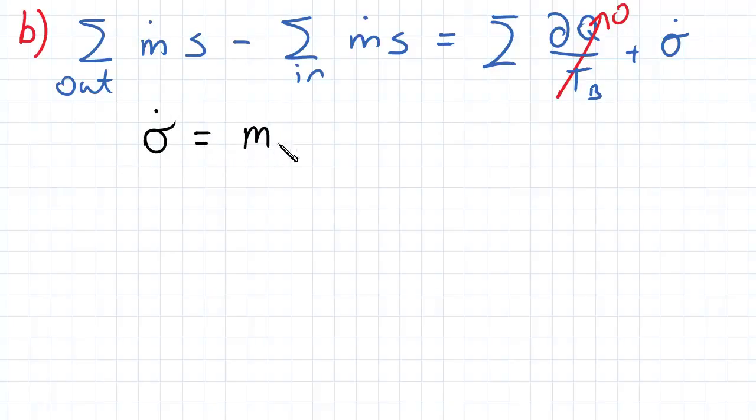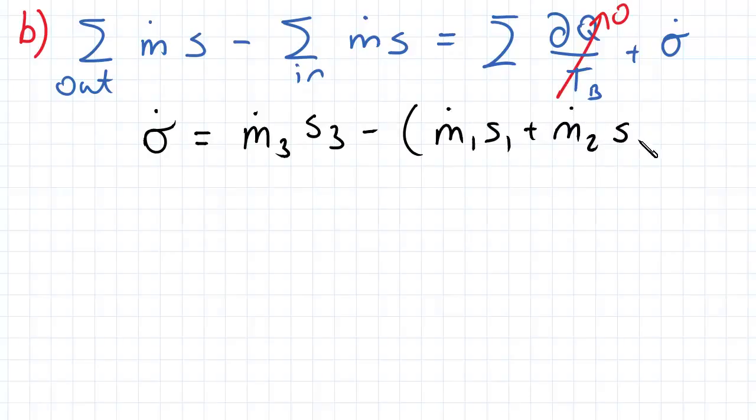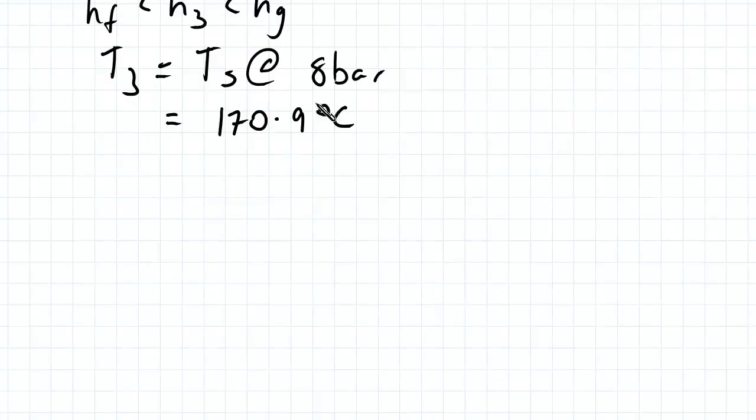to equal to m3 dot, since it's a mass flow rate out, S3, minus m1 dot S1 plus m2 dot S2. So in order for us to find our S3, we look back at this, it's now saturated temperature. So to find our S3,